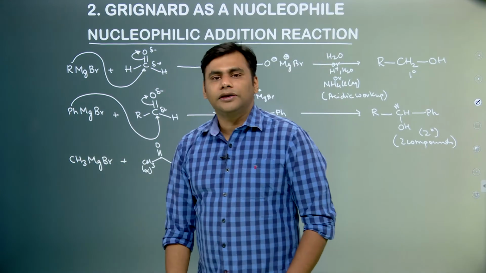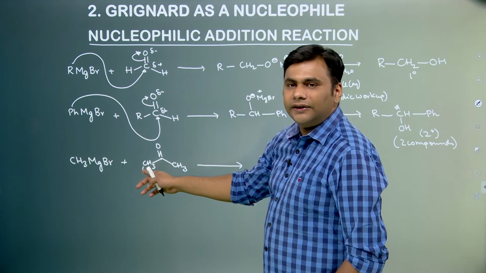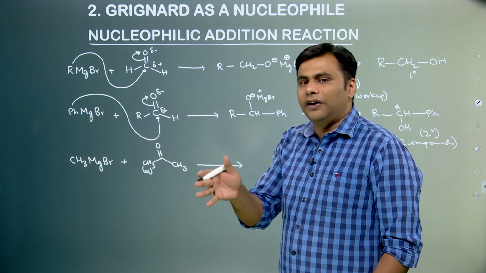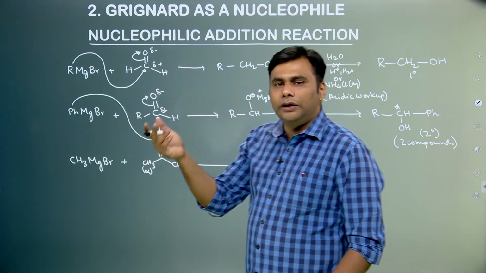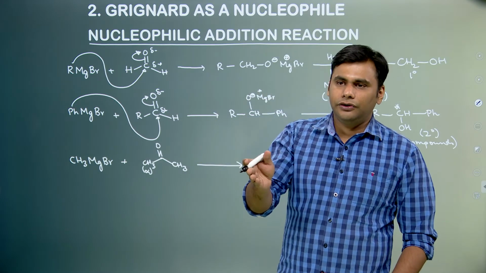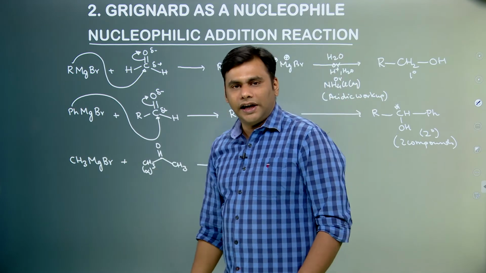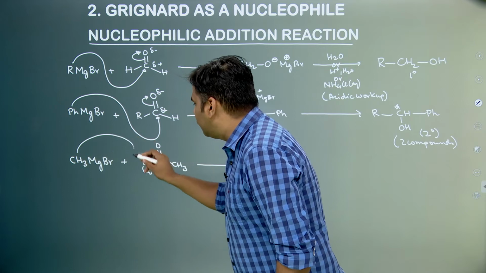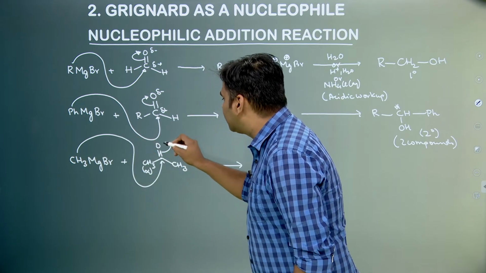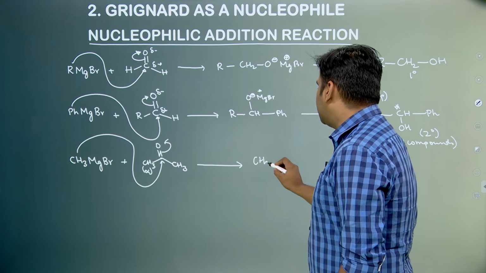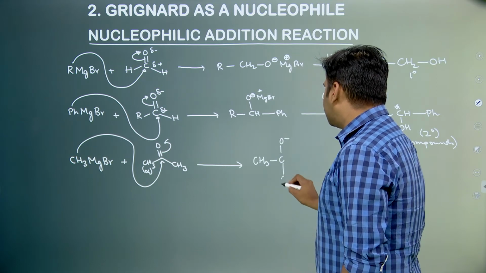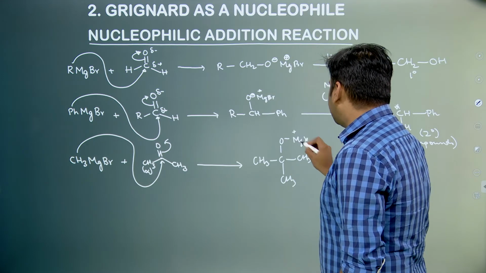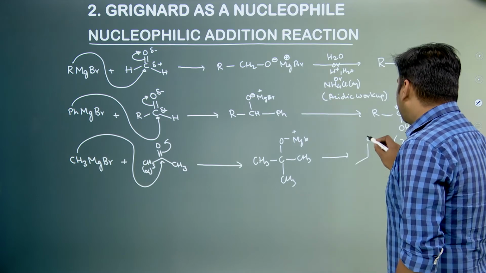But Grignard reagent is not that strong a base to abstract this acidic hydrogen. So in these cases just don't think of acid base reaction, just categorize it perfectly. Like in the previous slide I have already told you, whenever you see active hydrogen, acidic hydrogen or an active methylene group, just go for the acid base reaction, otherwise you have to carry out addition reaction. So this CH3 negative goes and attacks this carbon, the pi electrons are polarized, so we form CH3, C, O negative, CH3, CH3, MgX, and now this hydrolyzes in the last step forming a 3 degree alcohol.